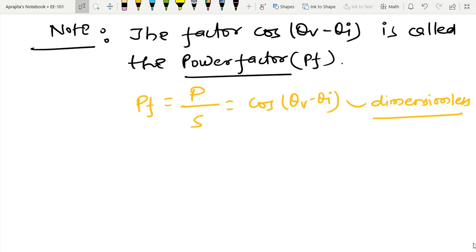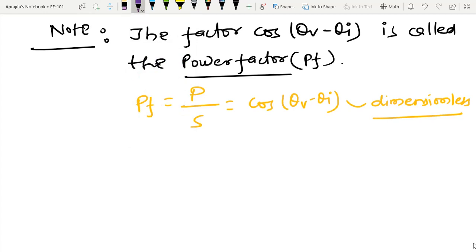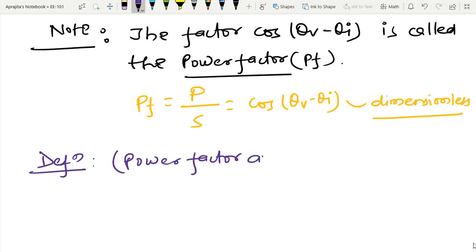So also you can write this, because sometimes people are repeatedly using this kind of concept. So now I have another definition, that is called power factor angle.